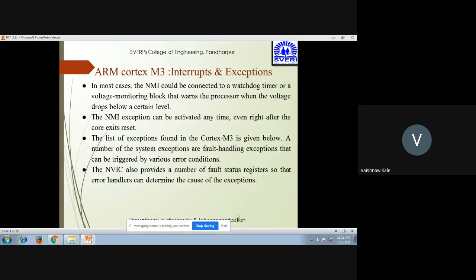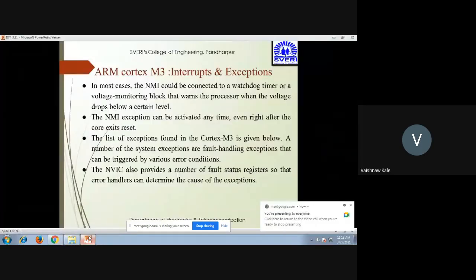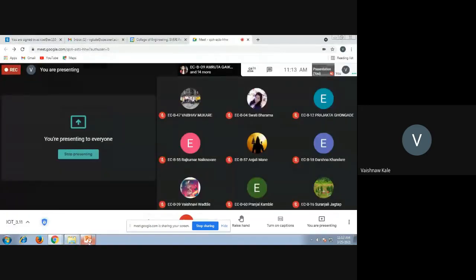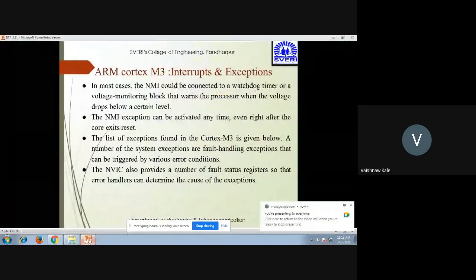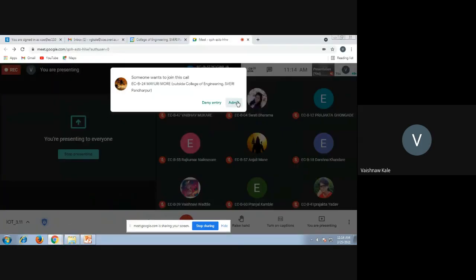The list of exceptions found in Cortex M3 is given below. A number of system exceptions are fault handling exceptions that can be triggered by various error conditions. The NVIC also provides a number of fault status registers so that error handlers can determine the cause of exceptions. So these are all exceptions and interrupts.